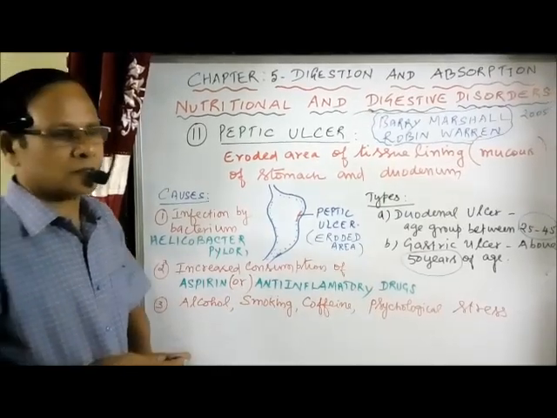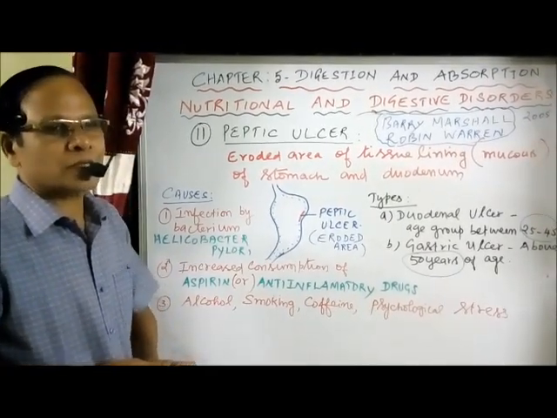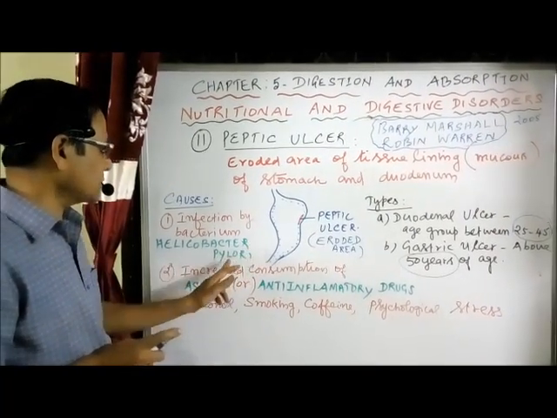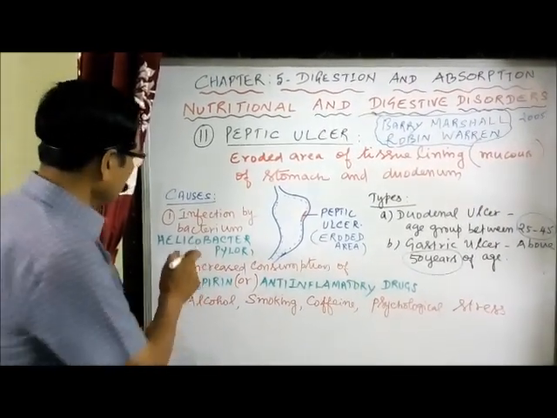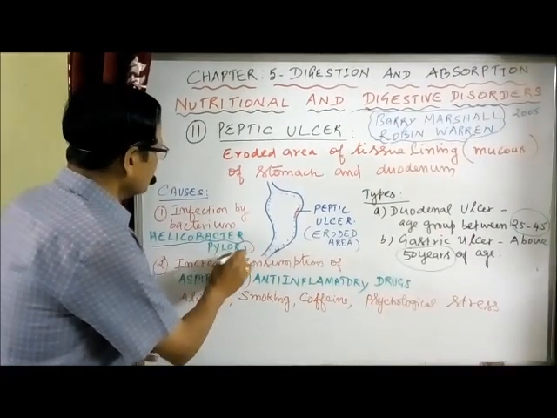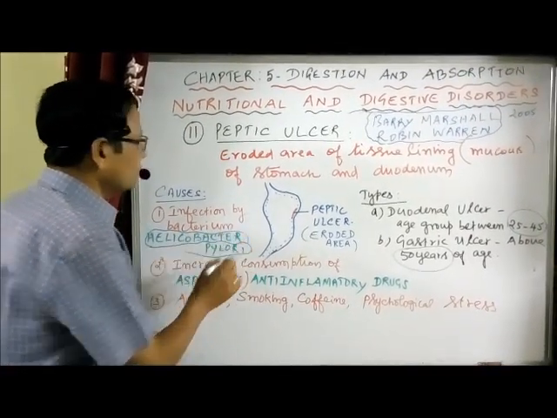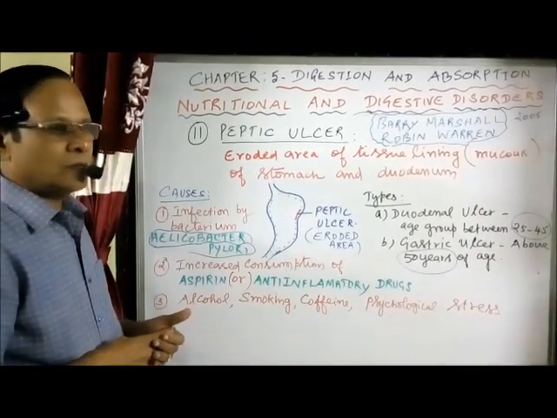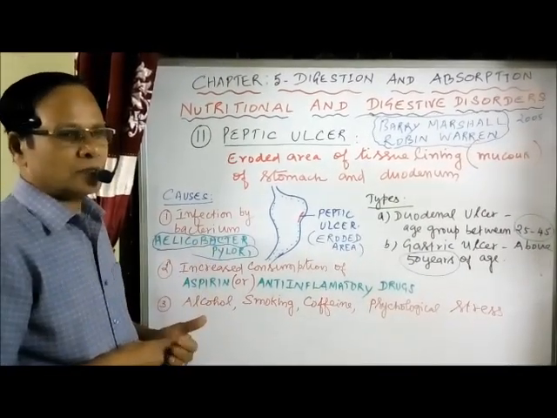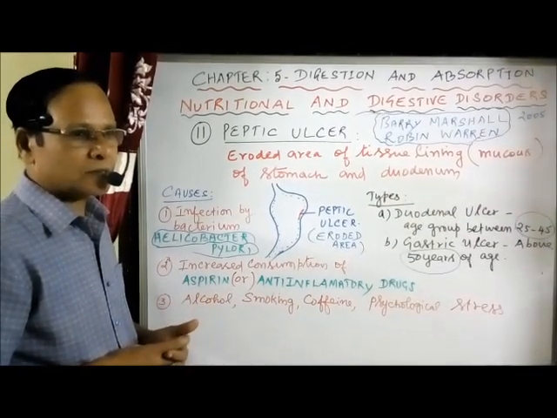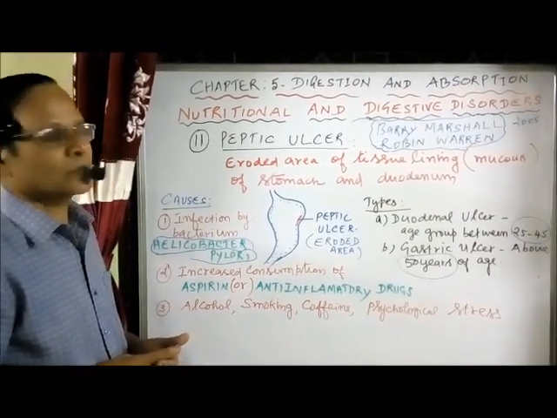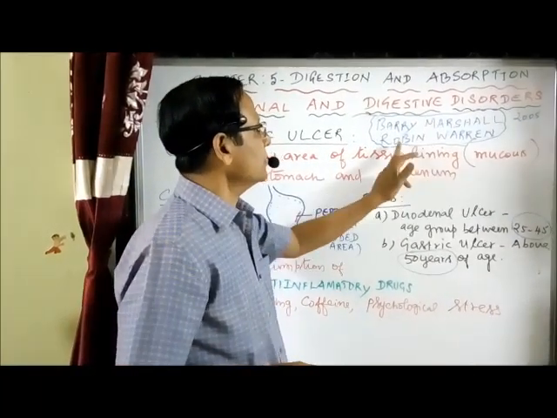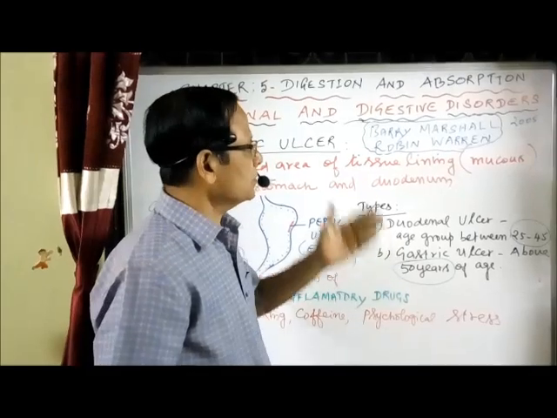Now what are the causes? One of the major causes is infection by a bacterium called Helicobacter pylori. So this is reason number one. This bacterium responsible for causing peptic ulcer was first observed by two persons: number one, Barry Marshall, and number two, Robin Warren.